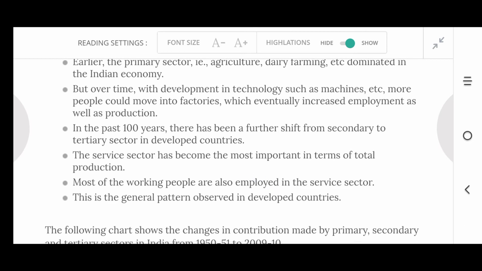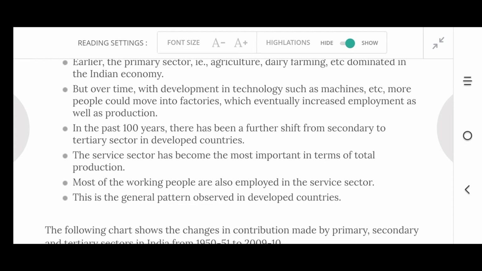But over time, with the development in technology such as machines, more people could move into factories, which eventually increased employment as well as production. So earlier, people concentrated on agriculture, dairy farming, fishing, mining, etc. But later on, what happened? There were changes in technology, so that machines were used. That time, people could move into factories. That increased the production. So people got more employment opportunities in industries.